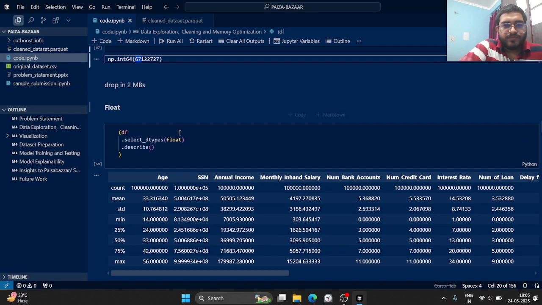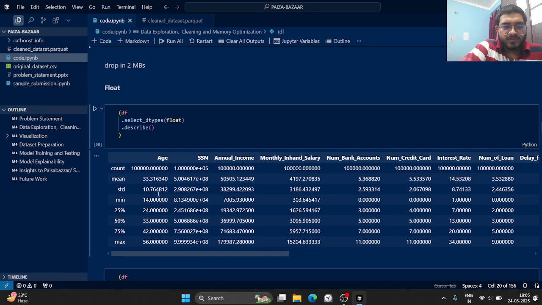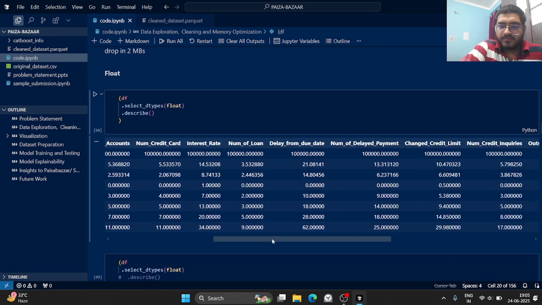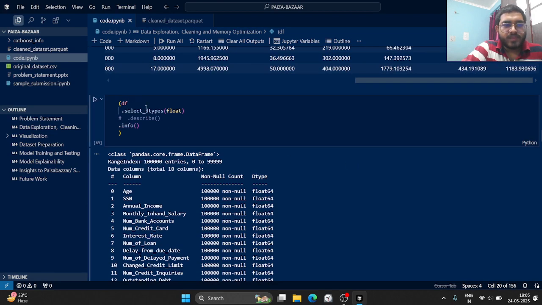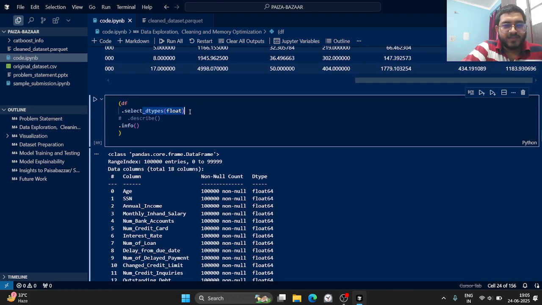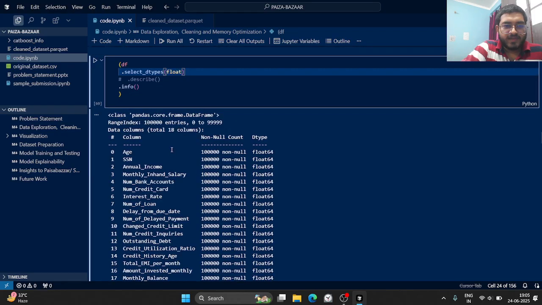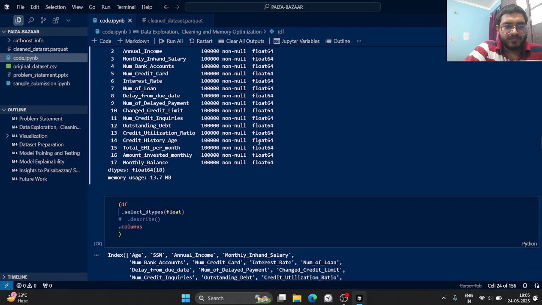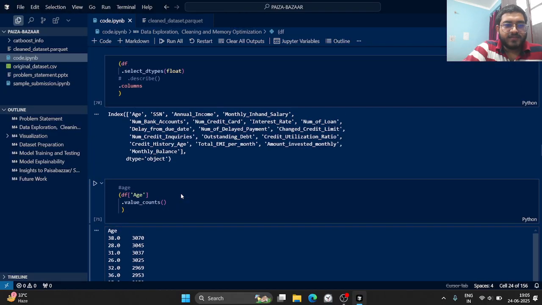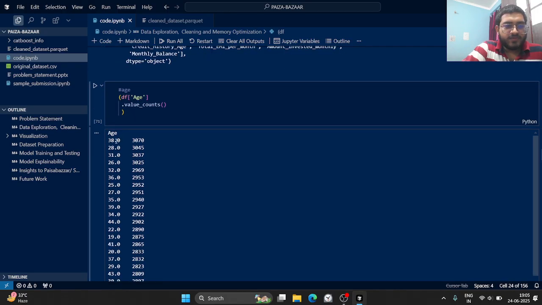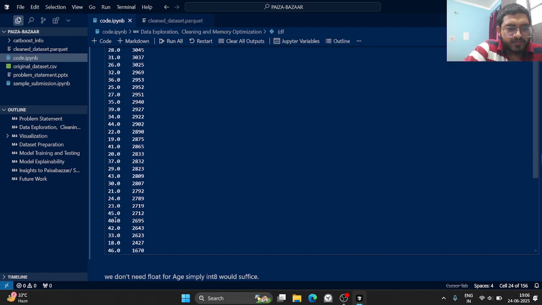Let's now move to float. We have a lot of columns in float. If we simply look at the info of especially the float data type, and I tried to check the range of unique values for age. It varies, the max was 38, we had 41, we had 45, 46.